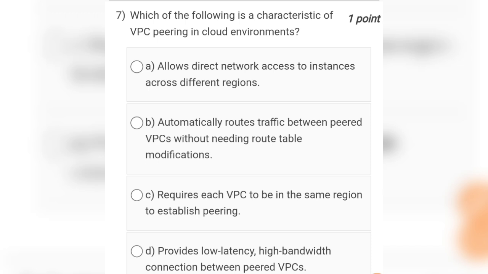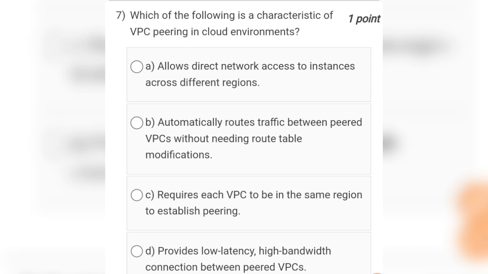Question number 7 is which of the following is a characteristic of VPC peering in cloud environments? Option A is allows direct network access to instances across different regions. Option B is automatically routes traffic between paired VPCs without needing route table modifications.